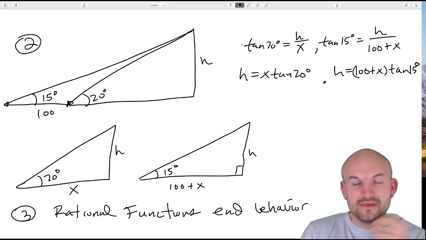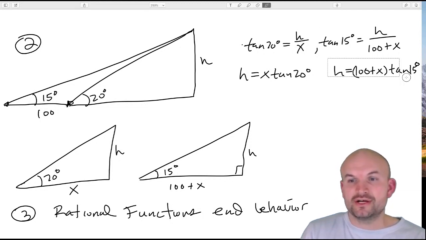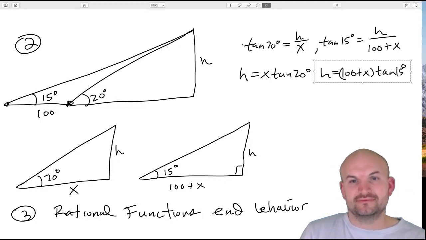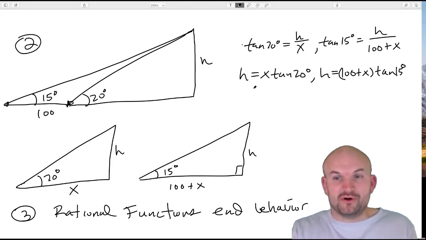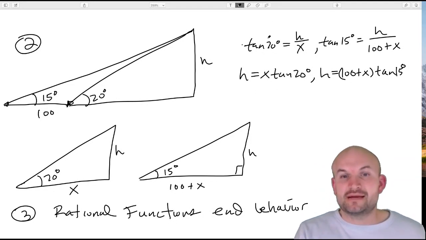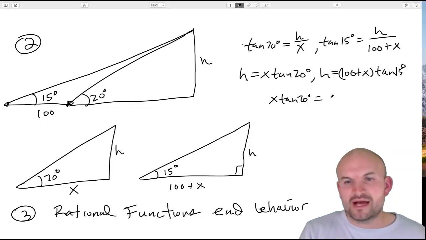Now since they're both equal to h, I can set them equal to each other and solve for x. That's the power of having these two variables. It's basically like another system here. We have them both set equal to h, so now I can set them equal to each other and solve for x. You can evaluate using a calculator, which I don't have with me, so I'm just going to leave it here.